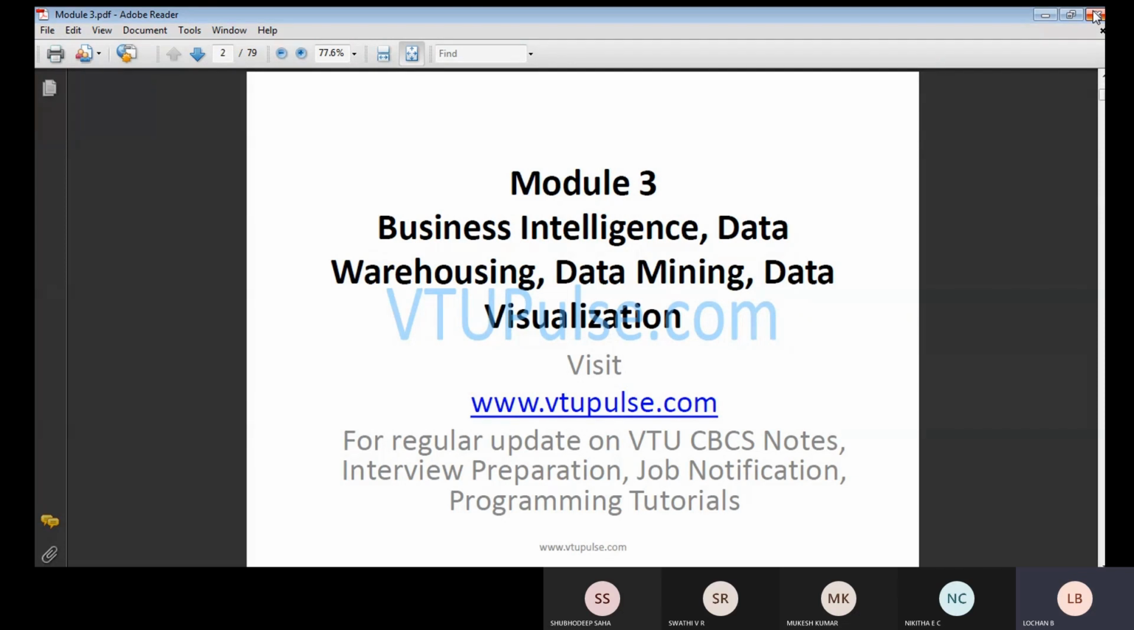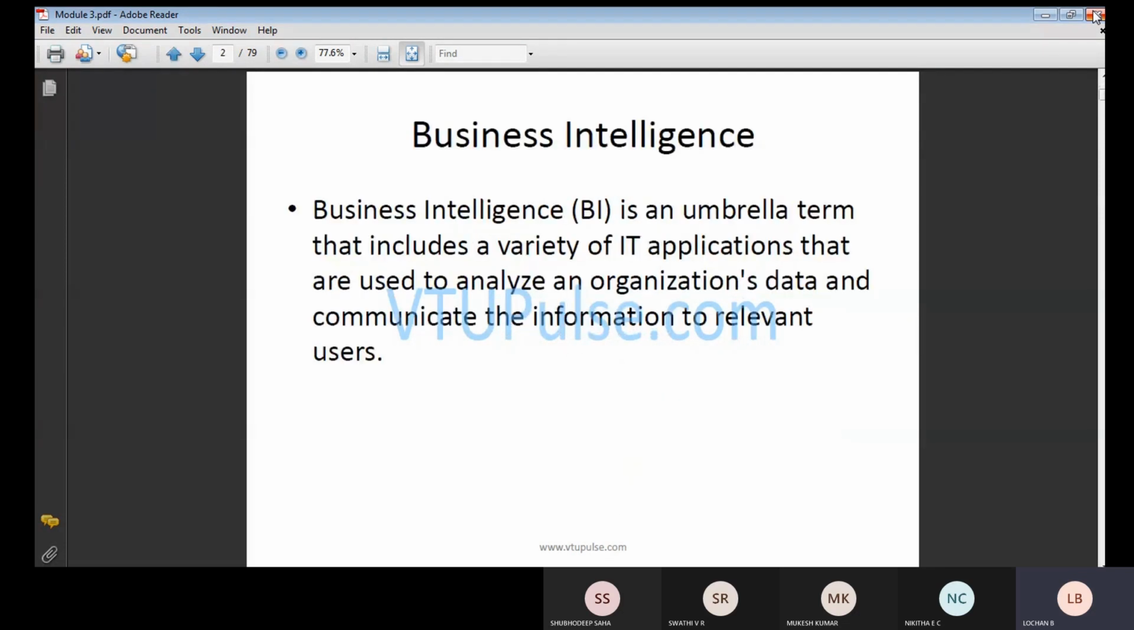In that particular case, first you should know what you mean by business intelligence. Business intelligence is an umbrella term which includes a variety of IT applications. So business intelligence means we will be looking at information technology applications, what we will be using, how we are going to organize the data, how you are going to analyze the data, and how you are going to communicate the information to the user with respect to your products, your software, or your programming language, whatever it may be. All these things we will be relating to the IT application part. Okay.